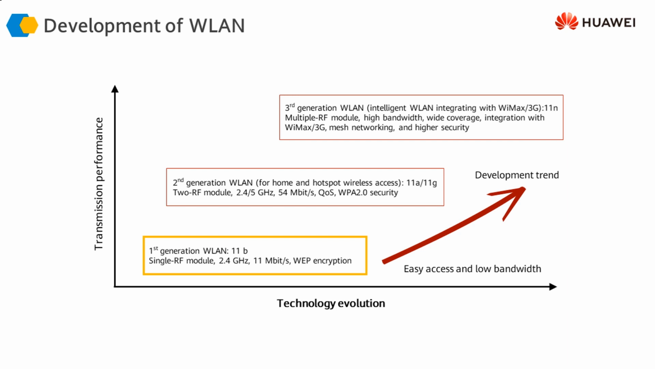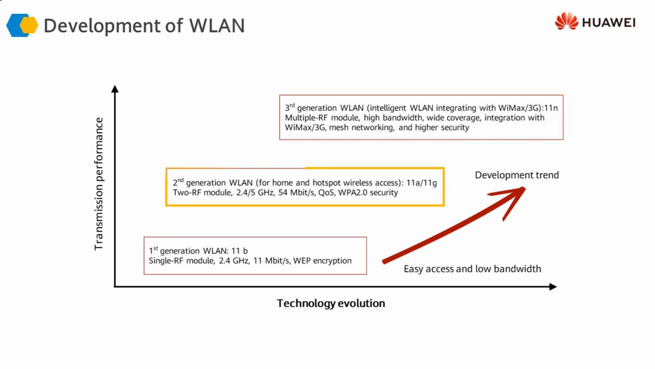WEP, or Wired Equivalent Privacy, was used for encryption and for security implementation, and it used a single radio frequency module. So for those of you who do not have a background in wireless, this was pretty much a very primitive kind of solution that we had a long time ago for implementing wireless LANs.